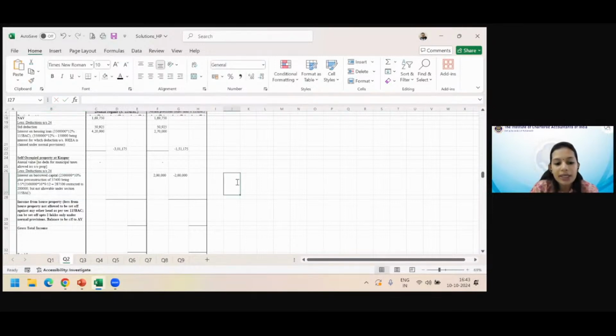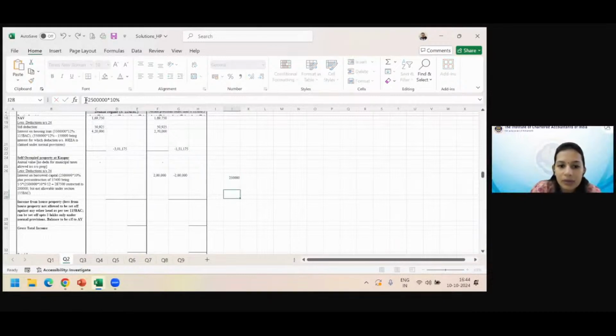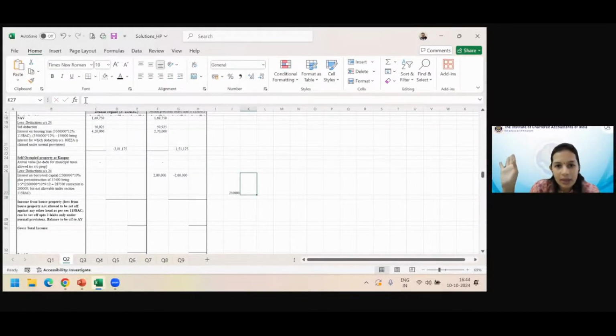Regular interest is 10% on 25 lakhs. You would have taken that, everyone would have got this. Here you may have said limited to 2 lakhs, done. Agreed, correct, but for completeness and examination purposes you should also work out the pre-construction interest, which is going to be 25 lakhs into 10% into 9 by 12 divided by 5, which is 37,400 in this case, and the total value being 2,87,400. In any case, it will be restricted to 2 lakhs under the optional regime. Are we all on the same page?